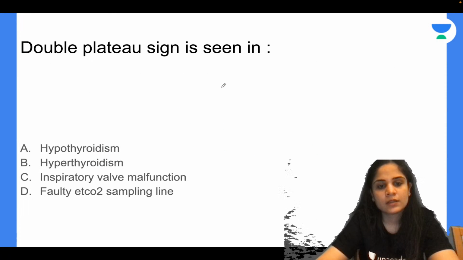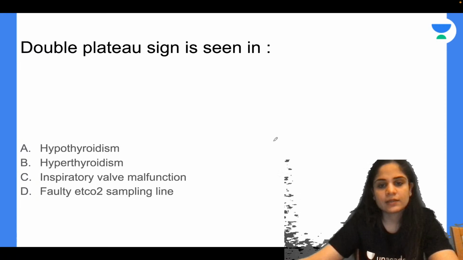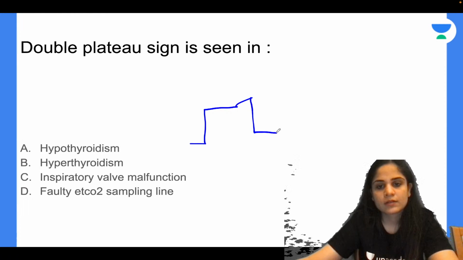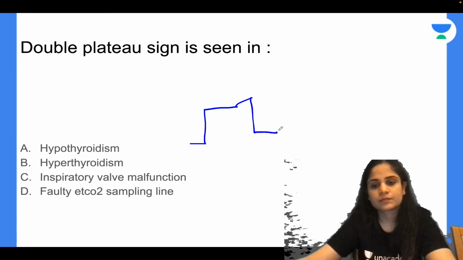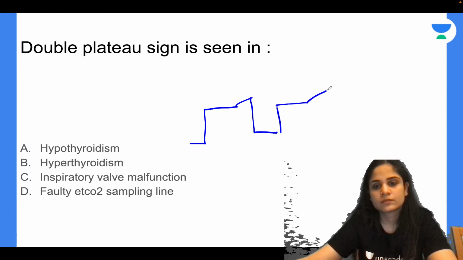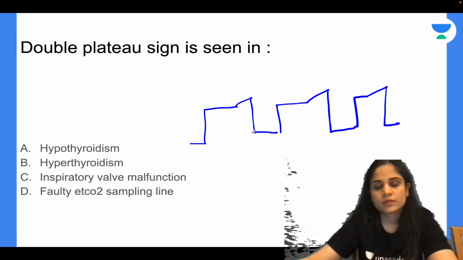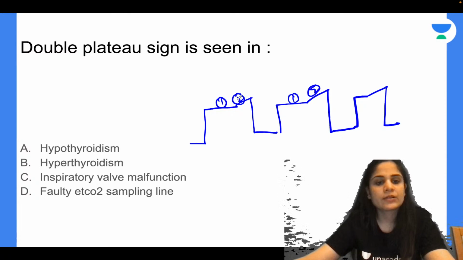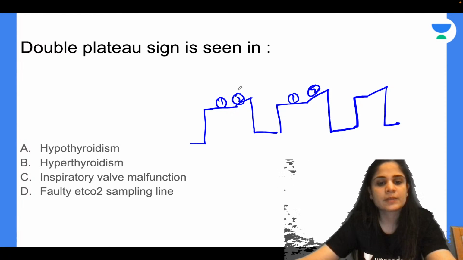Okay, then next one, double plateau line is seen with. This is the double plateau line. So you can see one plateau over here, second plateau over here, one plateau over here, second plateau over here. So double plateau sign is seen in which condition? Hypothyroidism, hyperthyroidism, inspiratory valve malfunction, or faulty EtCO2 sampling line.